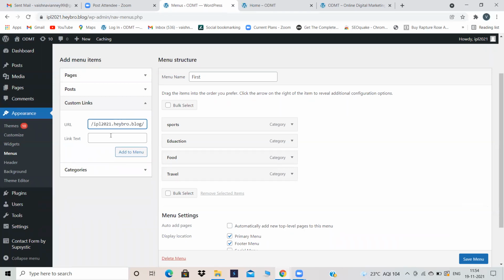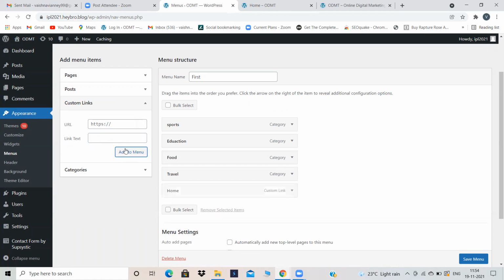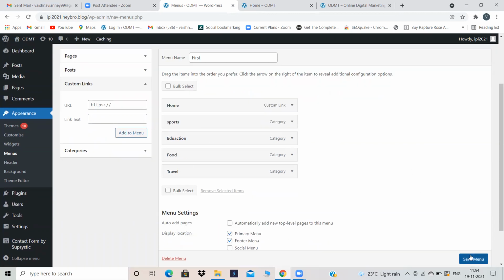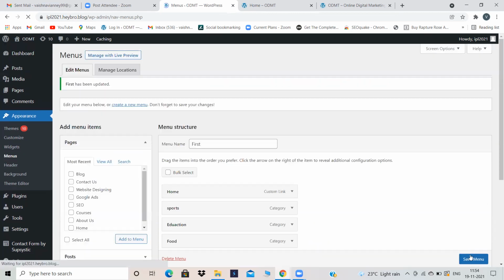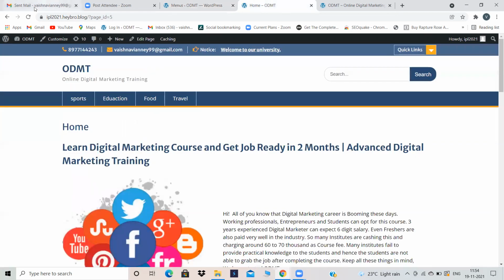Yes. You can give any title. You can give home. See, I am giving home. You can give anything according to your wish, or you can give blog also. It's up to you. Blog, home, whatever it is, and add it to the menu. These are just words. You can give anything and add it to the menu. Now home will become our custom link. So now keep your home at the start of the menu. Now again refresh your website.